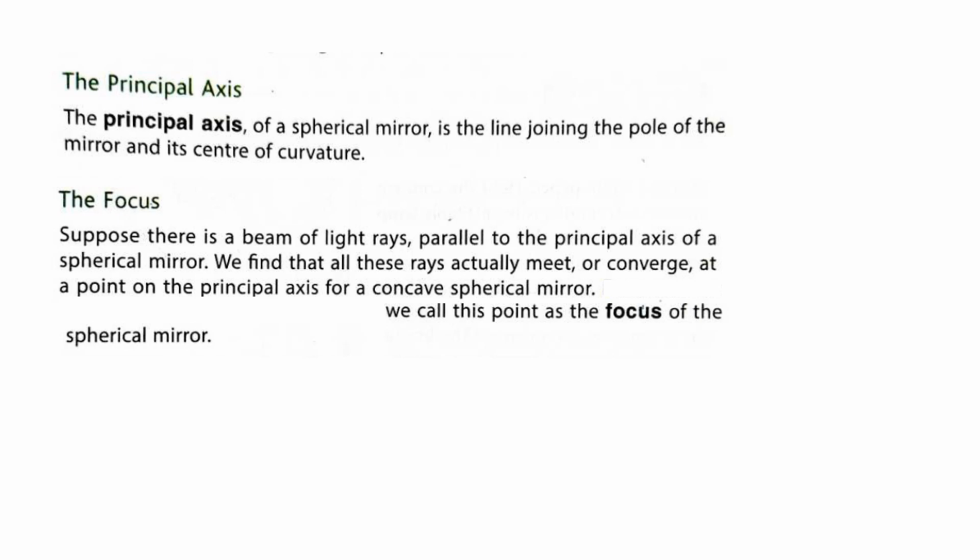The horizontal line which you have drawn in your ray diagrams, children, is joining the pole of the mirror and the center of curvature. Then what is focus? Many light rays which are parallel to the principal axis all meet at a point on the principal axis for a concave spherical mirror. This point we call the focus.